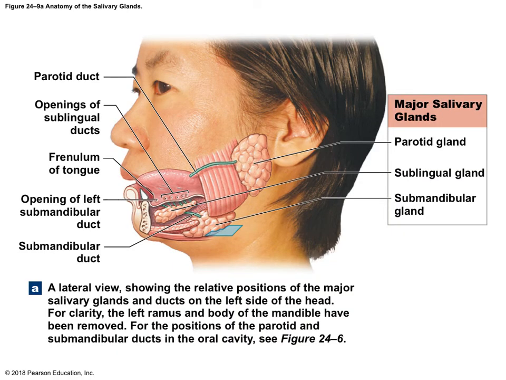So here's a picture of the salivary glands. I wanted to show you what those look like, where they're at. You'll be seeing a model or this picture on your lab exam. So this is the parotid gland right there. That is the one that swells up when a person has the mumps. And then here's the sublingual gland that's underneath the tongue. And then right here we have the submandibular gland that's underneath the mandible.